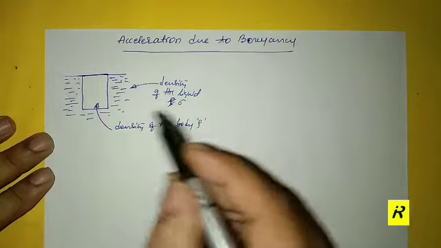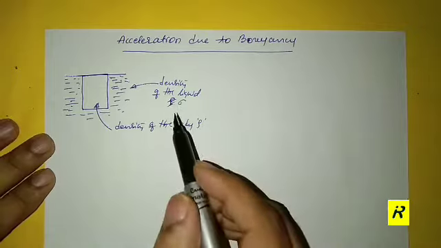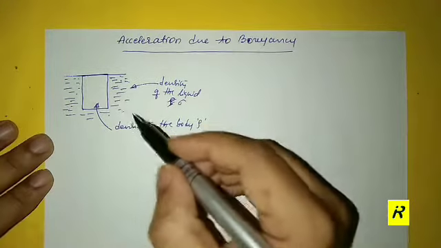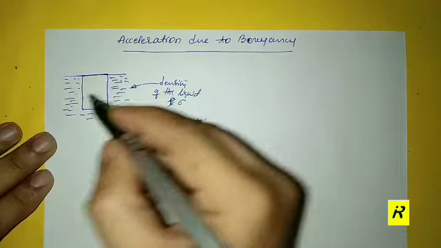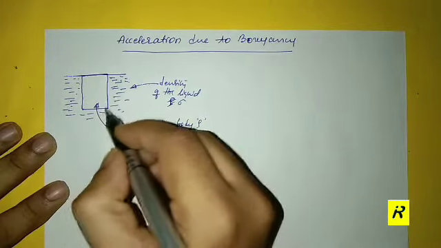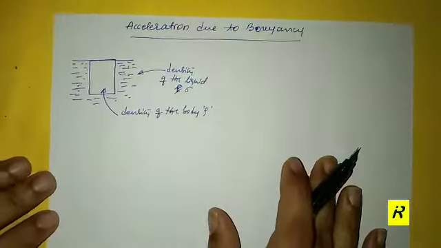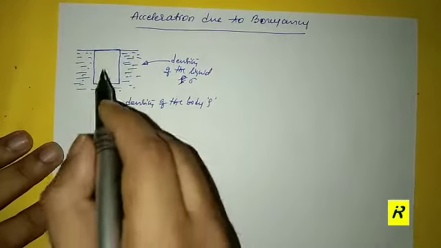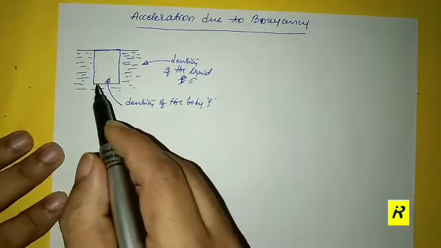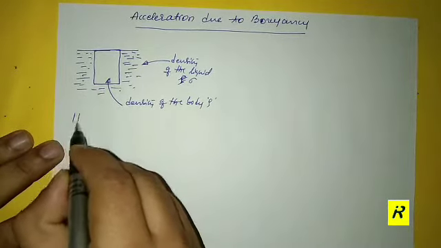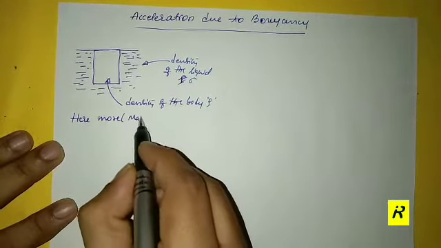So now what's happening right at the moment when the body is completely submerged inside the liquid? The liquid is pushing this body upward due to the buoyant force. When the body is submerged completely like this, the maximum amount of volume is displaced, and since the displaced volume of the liquid is more, the buoyant force will be maximum here.